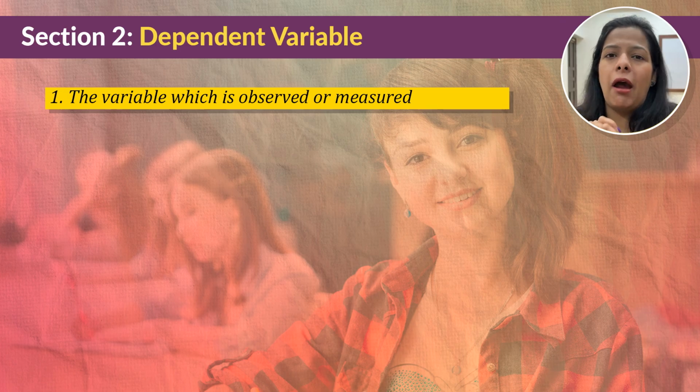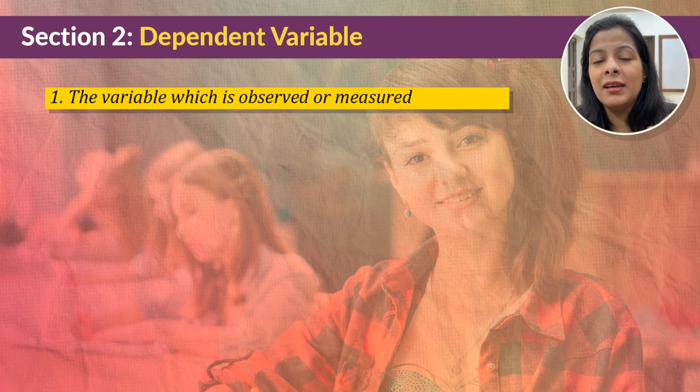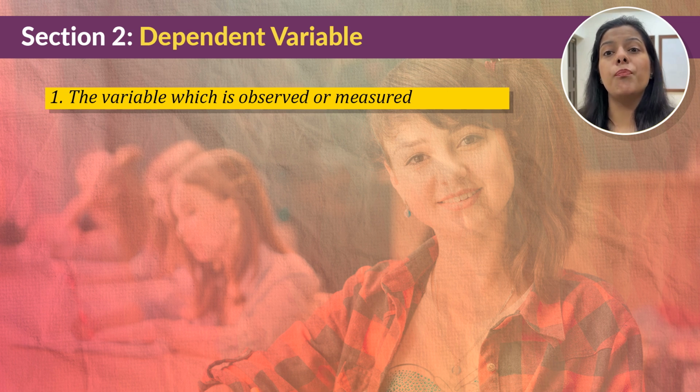Think of it like a plant. If independent variable is how much water you give to the plant, the dependent variable is how tall the plant grows, because you cannot control how tall the plant grows. You can just control the amount of water you give to the plant. So independent variable is something that you can control, whereas dependent variable is something that you measure.